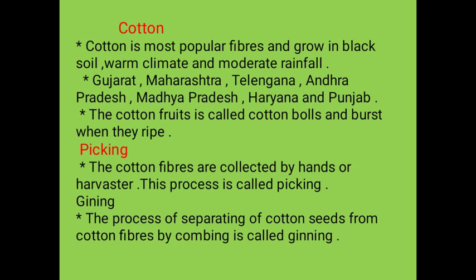Cotton grows in black soil and moderate conditions and is mainly found in Gujarat, Maharashtra, Telangana, Andhra Pradesh, Madhya Pradesh, Haryana, and Punjab. The cotton fruit is known as cotton bolls, and when they ripen they burst. Collection of cotton fibers is known as picking, and separating the cotton seed from cotton fiber is known as ginning.